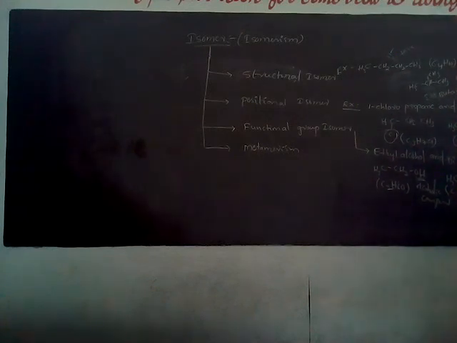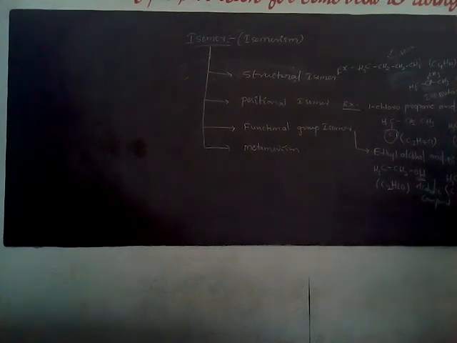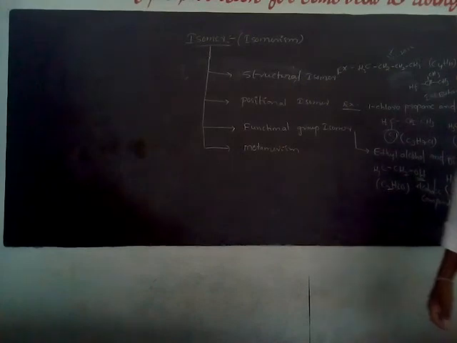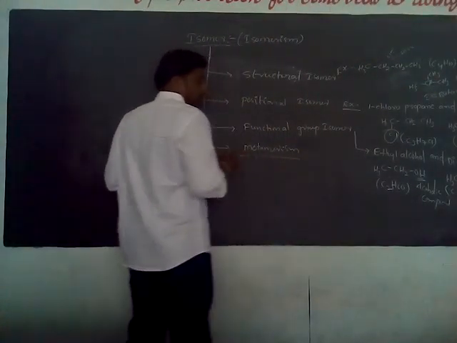And the last one is metamerism. What is metamerism? The compounds which have the same molecular formula but differ in the nature of the alkyl groups attached to the divalent functional group, attached to the bivalent functional groups, are called metamers, and this phenomenon is called metamerism. Metamerism can be shown by ethers, ketones, esters and secondary amines.